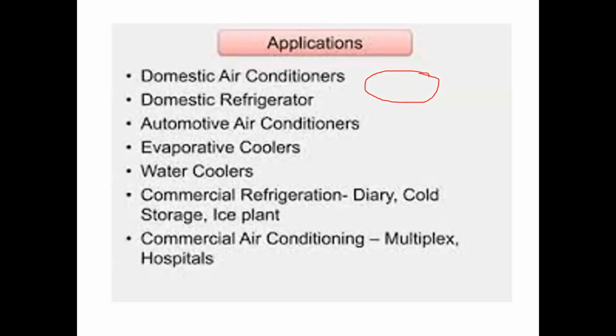So where are we using refrigeration? There are different applications: domestic air conditioners, domestic refrigerators, automotive air conditioning, evaporative coolers, water coolers, commercial refrigeration like dairy, cold storage and ice plants, many processing industries, chemical industries, and commercial air conditioning systems like multiplexes, hospitals and other buildings. Now people are using this kind of refrigeration and air conditioning systems. So this is the basic introduction to refrigeration and air conditioning systems. In the coming classes, we'll discuss the various kinds of refrigeration and air conditioning systems.